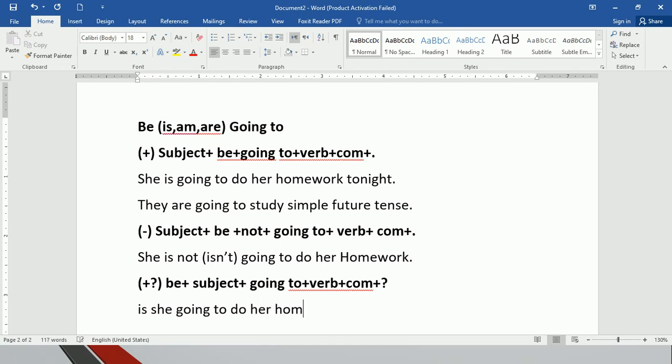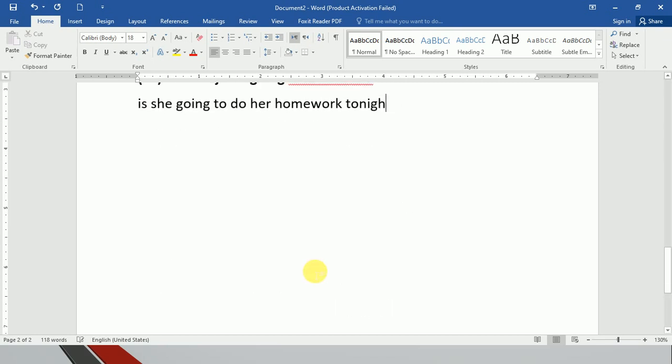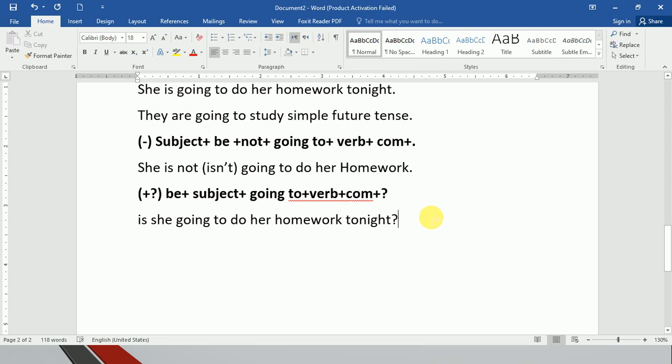I forgot to mention tonight in the above example. Is she going to do her homework tonight, right? Is she going to do her homework tonight? Now you see this positive interrogative. The second example, I forgot to mention here, not her homework, sorry, tonight. Not important, the time is okay.